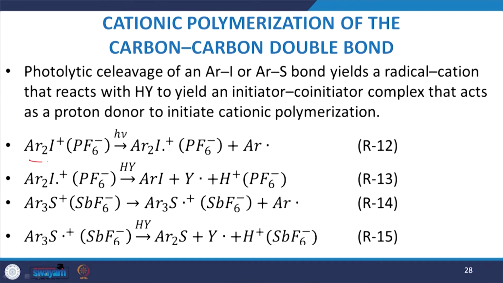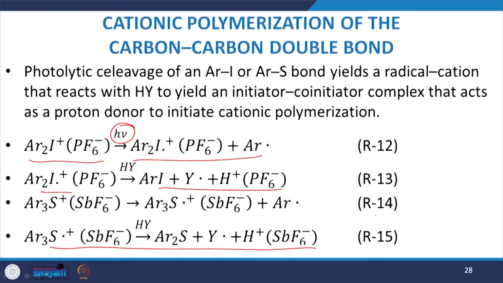polymerization. So, if you see this particular reaction here, these two, with the help of this photoelectric effect, form the various complexes, and then they may react with the monomer to initiate this cationic polymerization, or to be more precise, with respect to the carbon-carbon double bond.